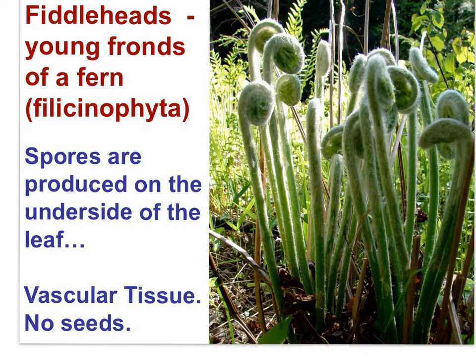I'm sure if you walked in the woods, you would be able to identify Filicinophytes. Young fern fronds have a fiddlehead appearance. This is a characteristic of Filicinophytes. Spores are haploid structures that are released from the underside of a fern leaf. Spores then divide by mitosis to become multicellular structures on which the sperm or egg are formed. Don't worry too much about the detail of spores. Remember, Filicinophytes have vascular tissue, no seeds.